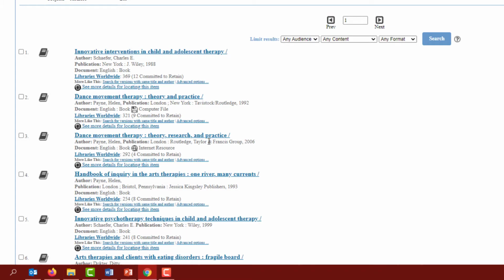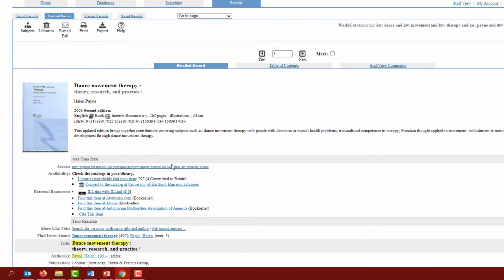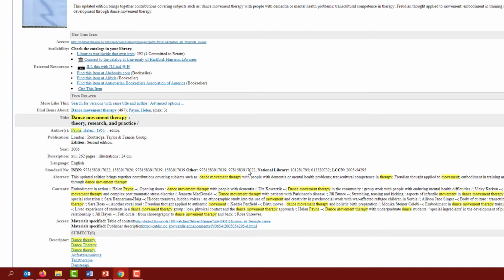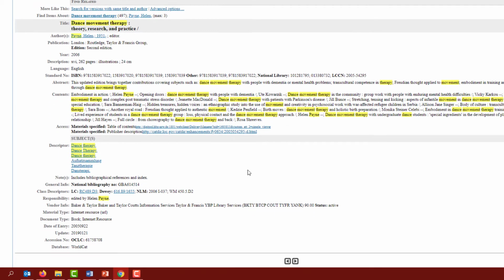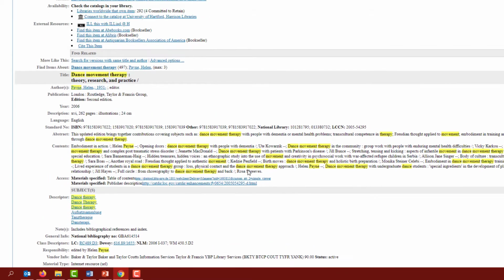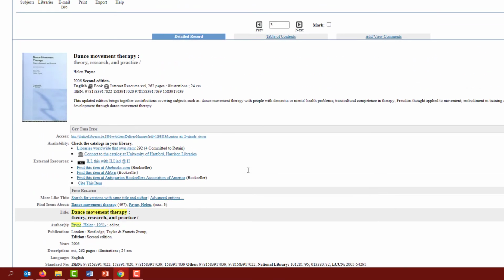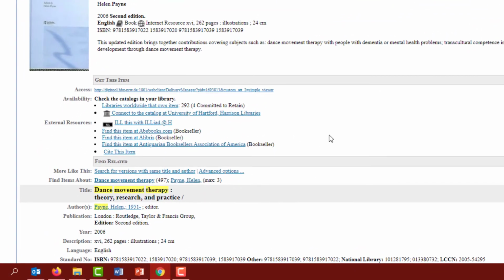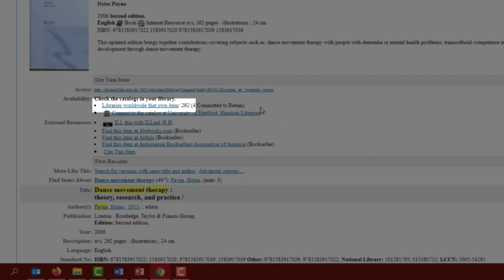And just like in the UHeart catalog, we get more information by clicking on the title and looking at the detailed record. Here we'll have a summary, a list of chapter titles, and much more. We can even see how many libraries own the item, where it says libraries worldwide that own item.